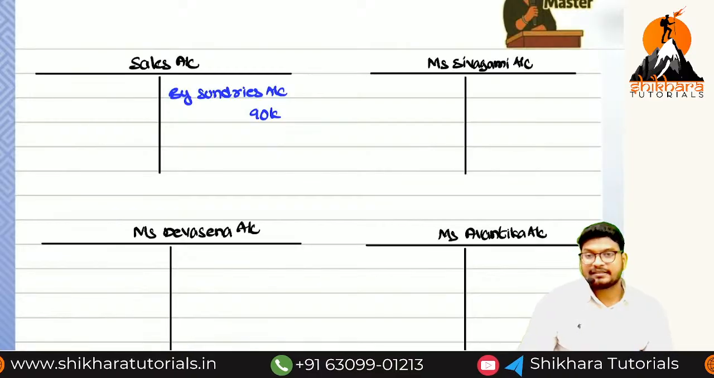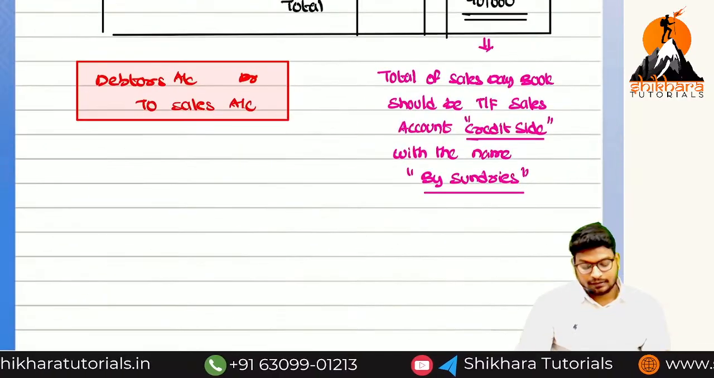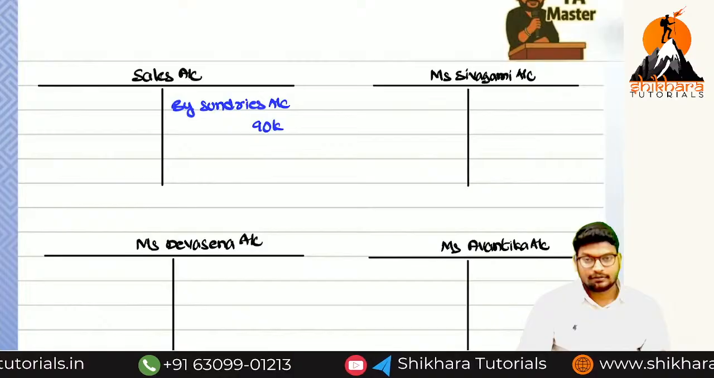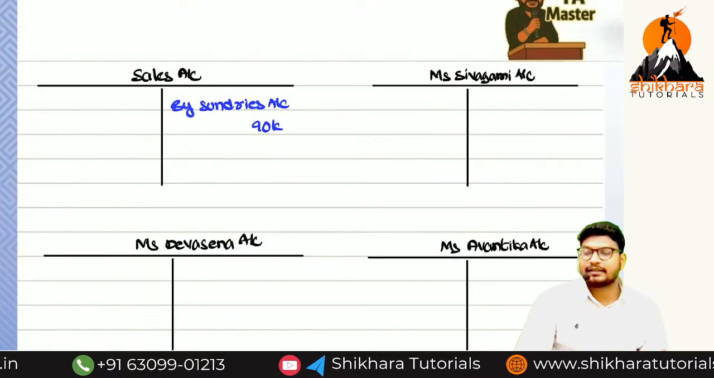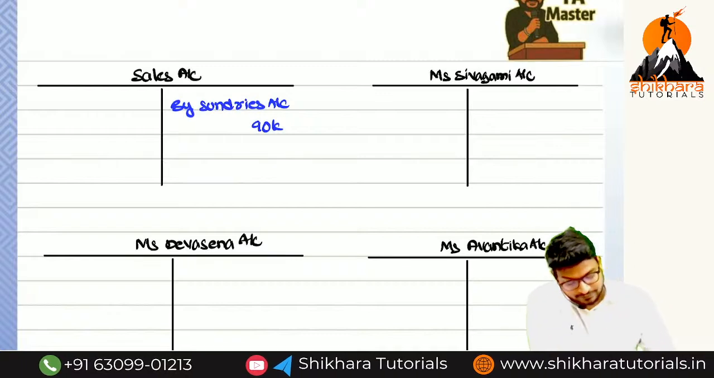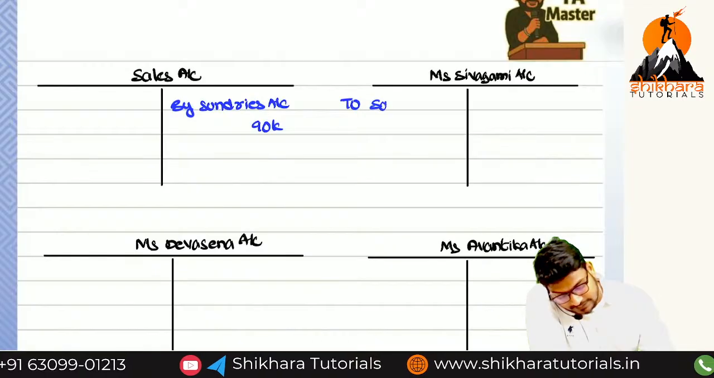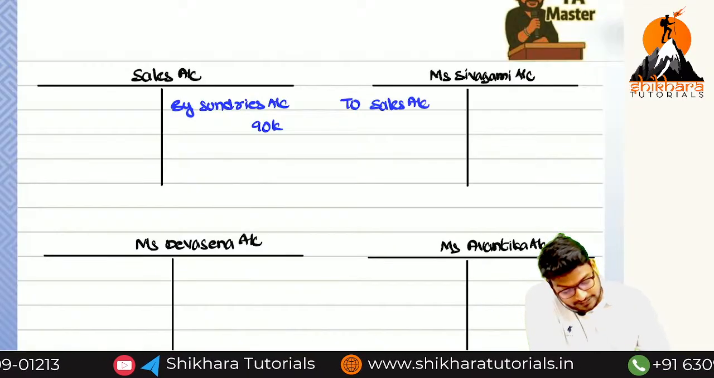And in the Shivagami account, which side, ma? This account is on the credit side, which means in the Shivagami account it is the debit side. What is the entry we have passed? Debtor account debited to sales, na? Debtor debited or credited, amma? Debited. Okay, na? Shivagami, Devasena and Avantika are debtors or creditors? Debtors. So "To sales account" is what we need to write, ma. What is the amount of Shivagami, ma? 20,000.